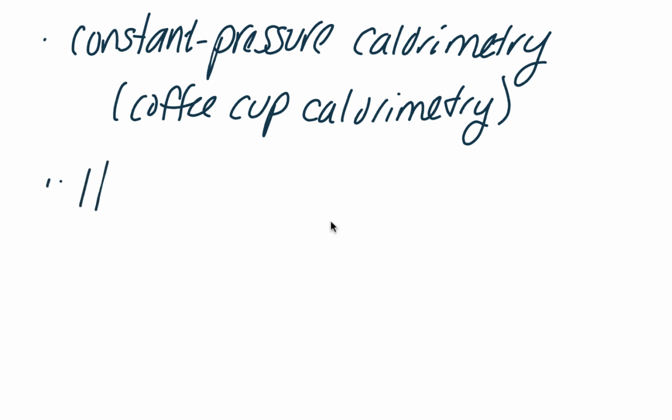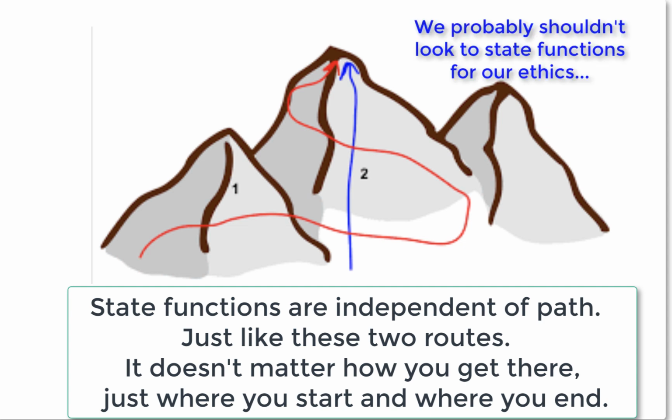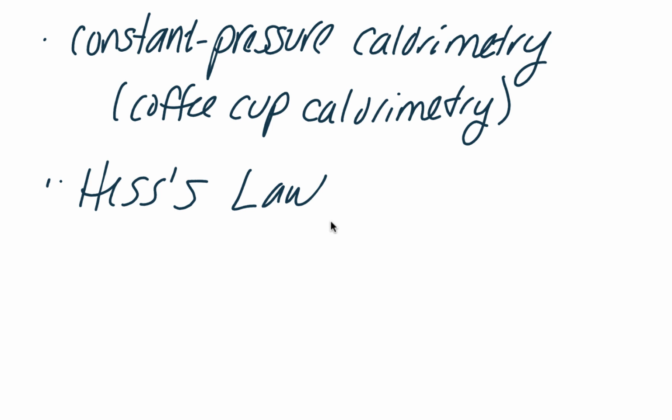So in that case, a method that you could use would be Hess's law. Hess's law relies on the fact that enthalpy is a state function. So if you can have any number of reactions that you can actually use calorimetry to measure, and in the end you can rearrange them and add them up so that they equal the reaction that you're looking for, then that reaction's enthalpy is dependent only on what you started with and what you finished with. So it doesn't matter how you got there. So you can use Hess's law as a theoretical way to calculate the enthalpy of a reaction that is too slow to measure directly in calorimetry.